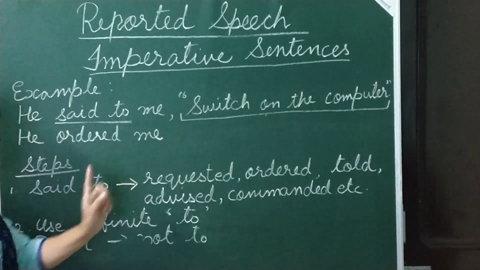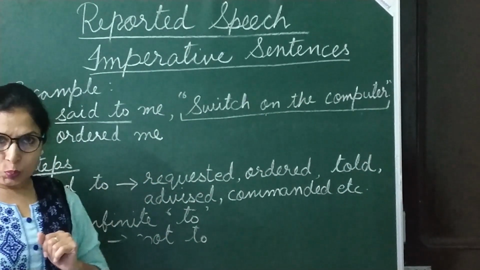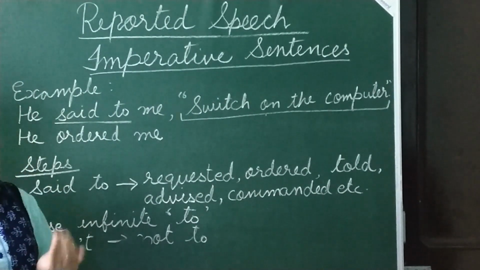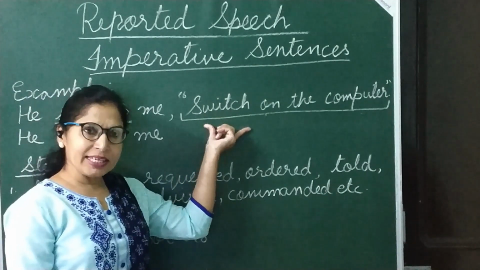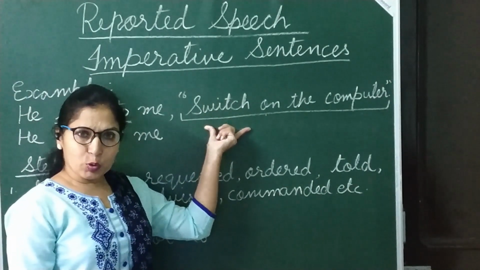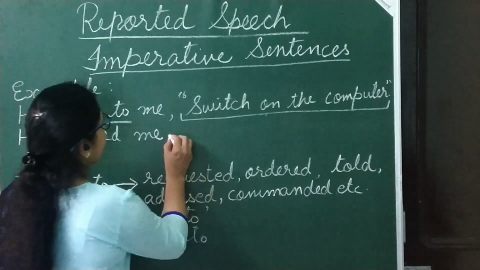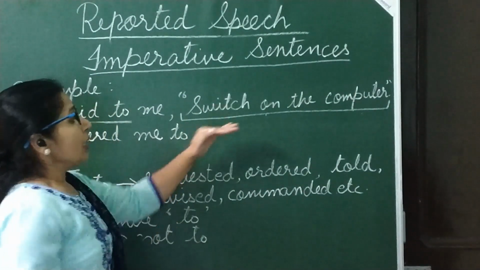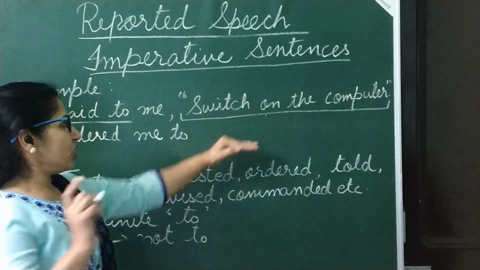Now students, he ordered me. Here we are going to insert infinitive to. And as you know, to is always followed with first form of verb which is already given here in our reported speech, that is switch on. He ordered me to. Now we are going to copy this with only one change.